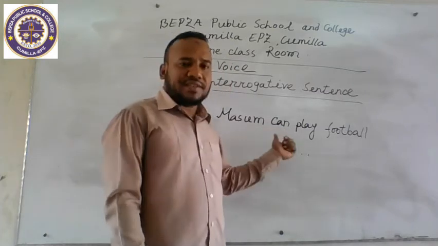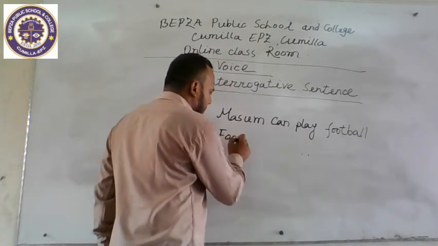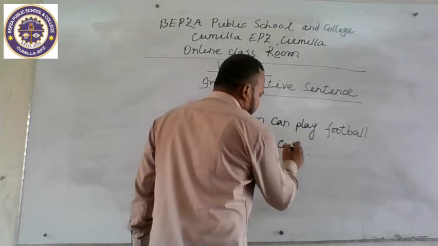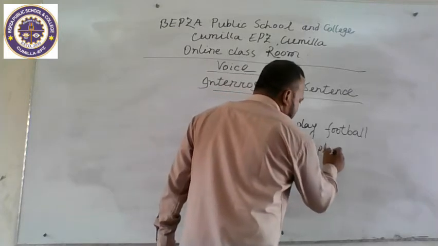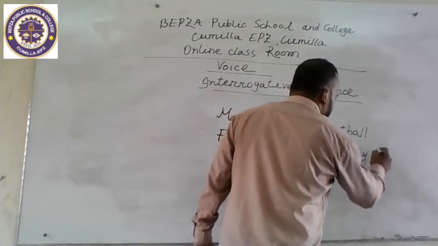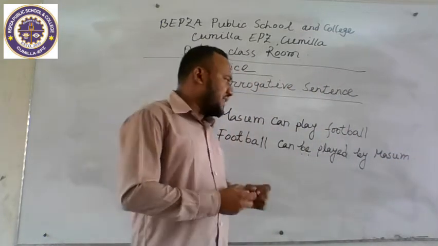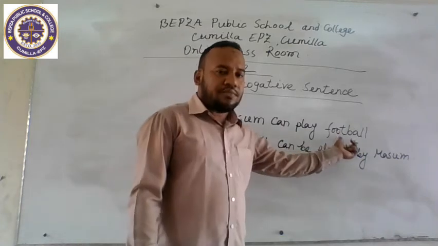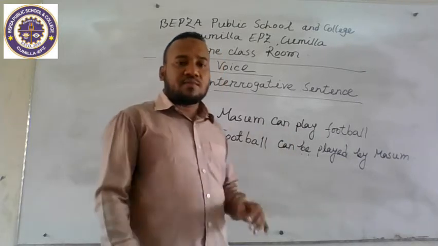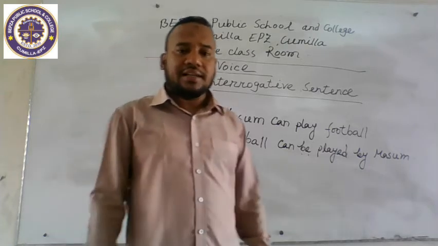If we make this sentence passive, we will write: Football can be played by Masoom. It is the passive form. The object football will be subject here. Can will be can be. In the passive form, all the modals change into can be.